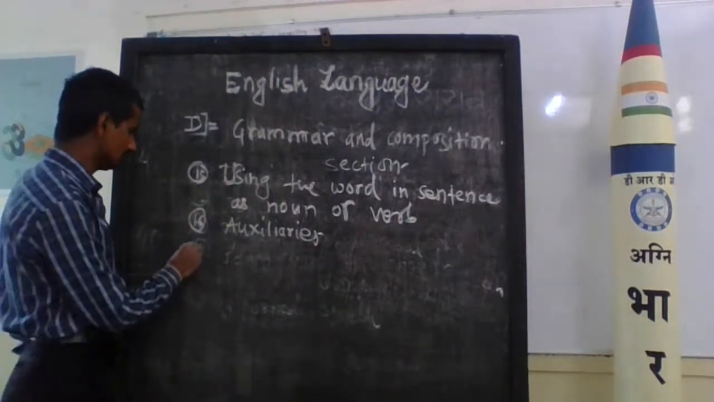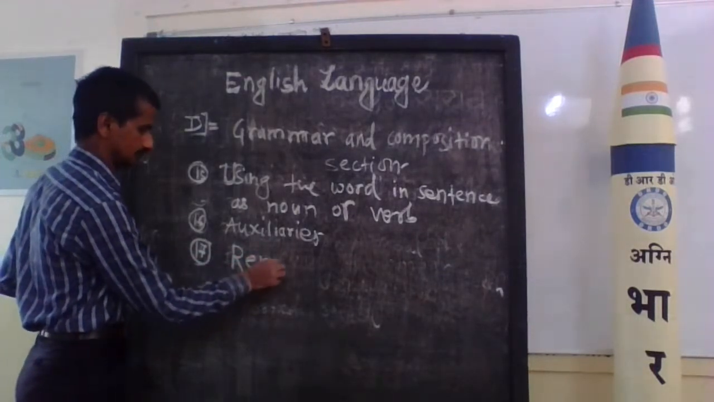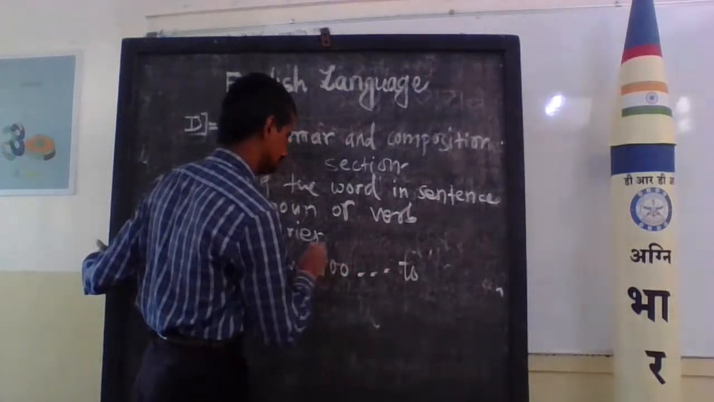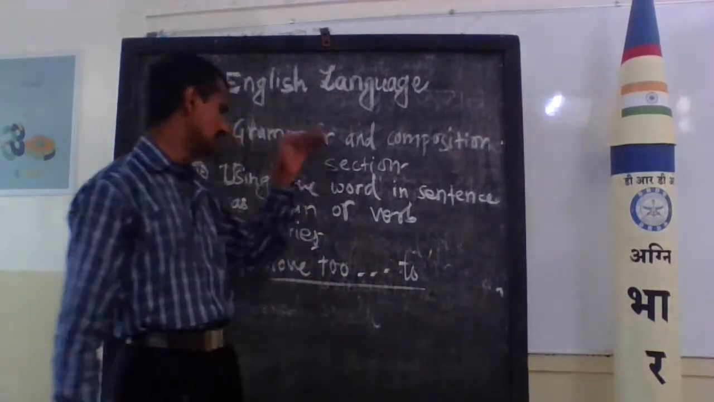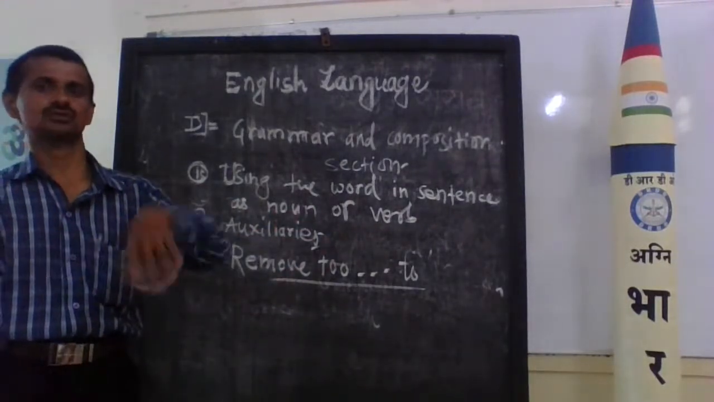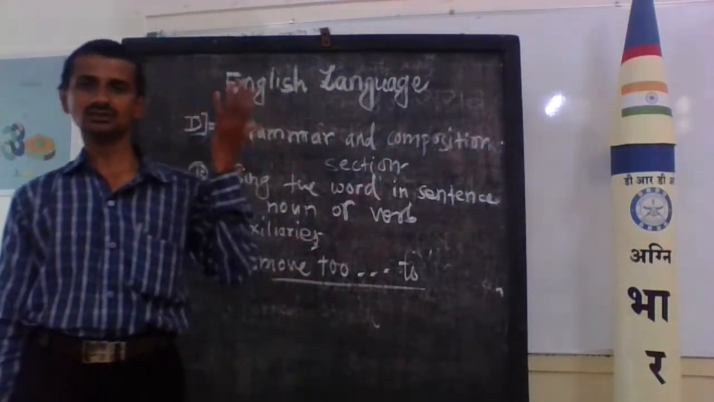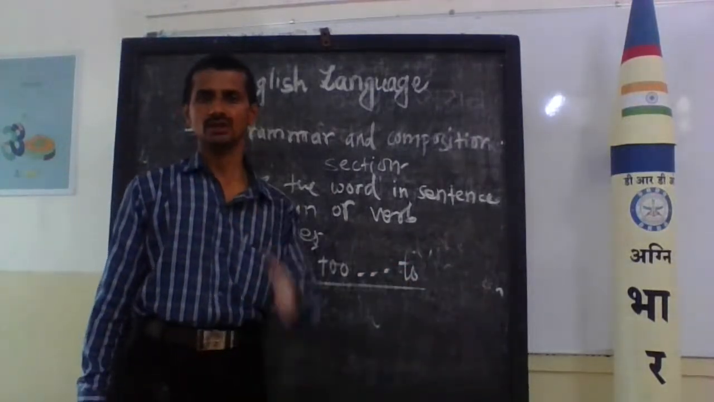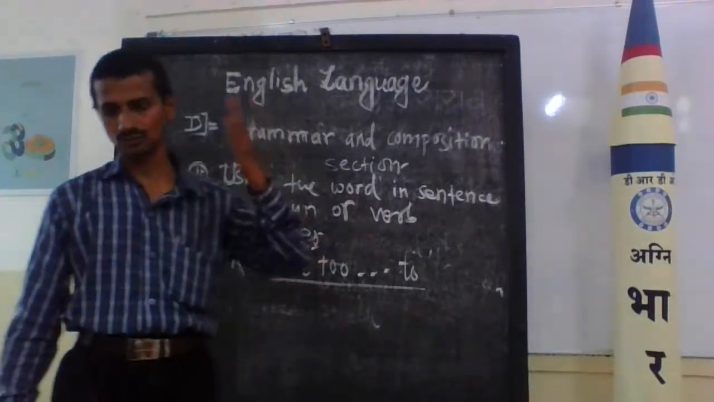The next unit is remove to. It is a new topic for you. Remove to means you use so that instead of to. Such reverse questions come for that. It is a new grammatical pattern for you, but it's very simple.